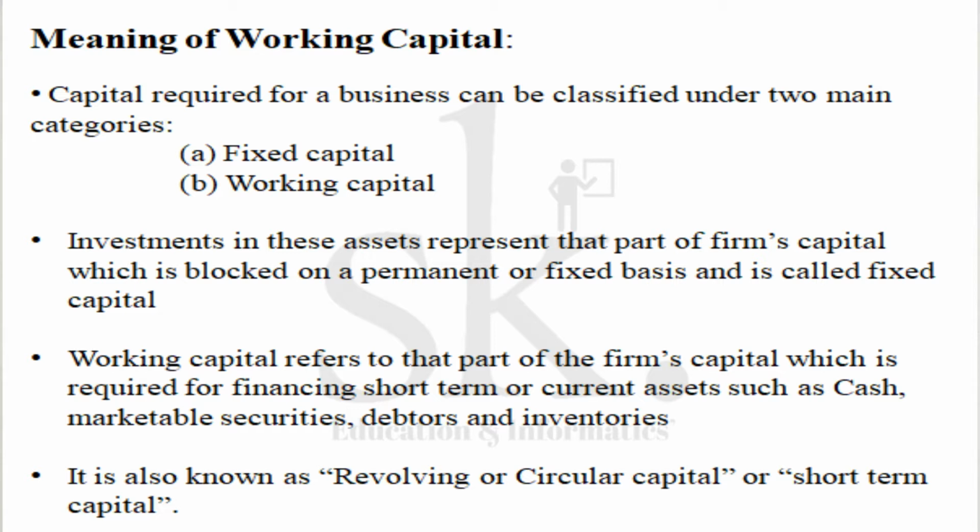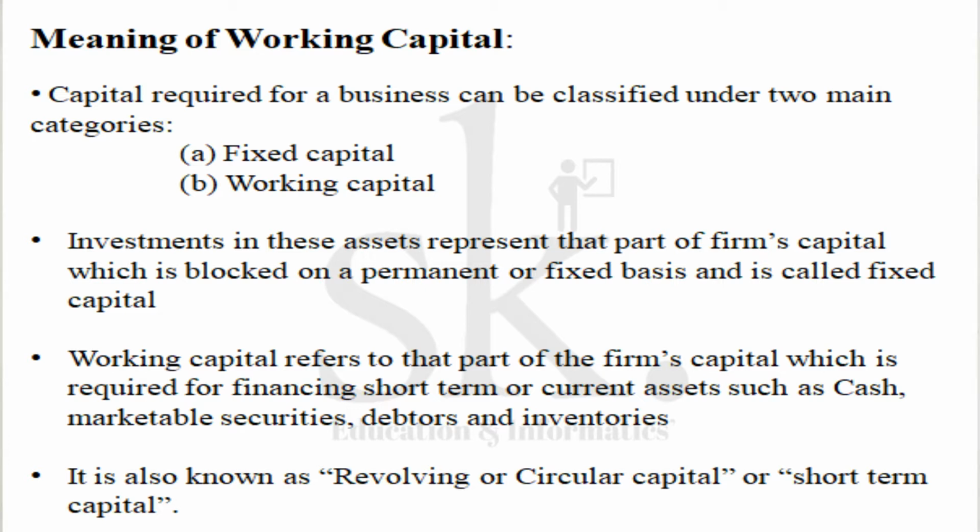Cash budget is also one of the first components of working capital management. In cash budget we were discussing the fact that, for example, I have sold certain goods to certain customers who are going to pay me after 4 months. So after 4 months I am going to receive a certain sum of money. But relating to payments, for example, I need to pay suppliers within 2 months. I need to pay wages and other expenses like electricity within a span of 1 month. But I am going to receive money from customers only after 4 months.